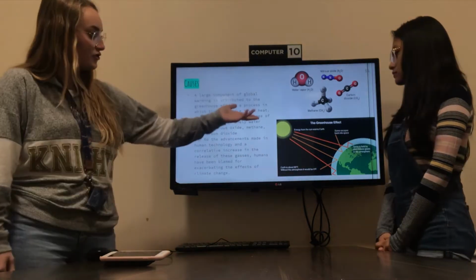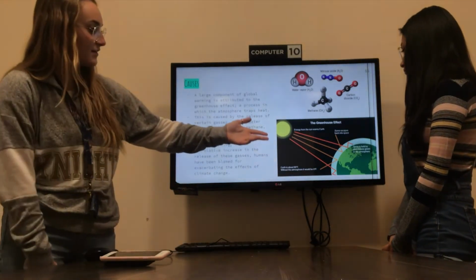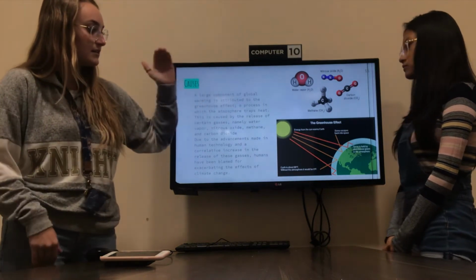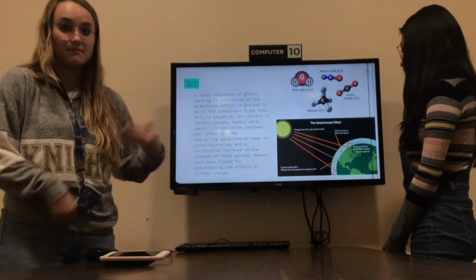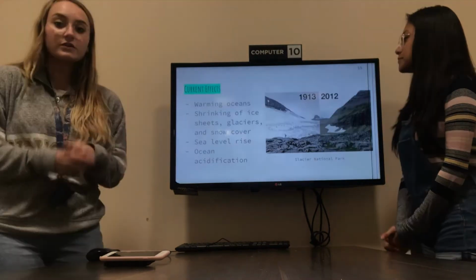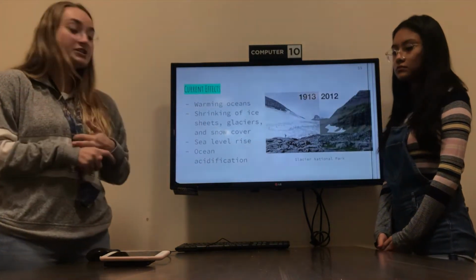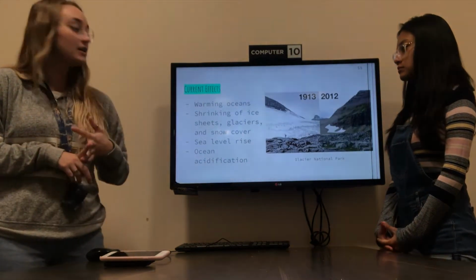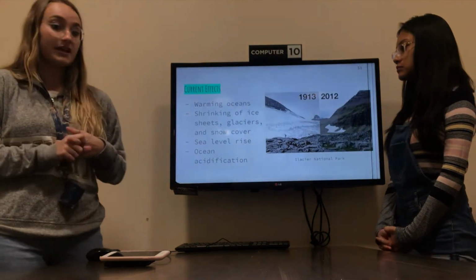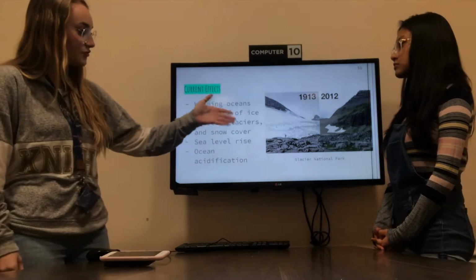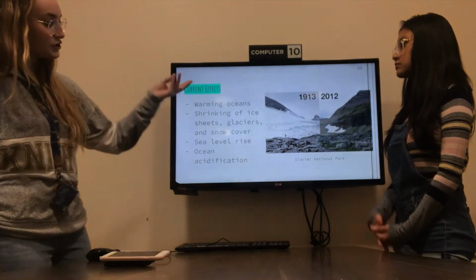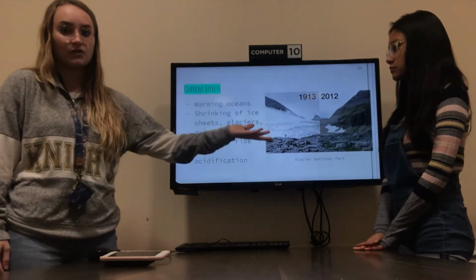greenhouse gases. Energy from the sun warms the earth, and some of the heat is trapped due to the amount of greenhouse gases in the atmosphere. Current effects that we have seen include warming of oceans, shrinking of ice sheets, glaciers and snow cover, sea level rise, and ocean acidification. So this is a very interesting picture that compares Glacier National Park in 1913 and 2012.